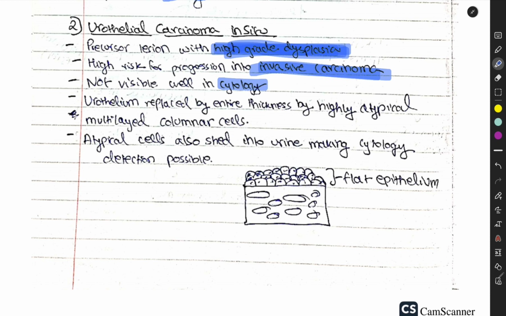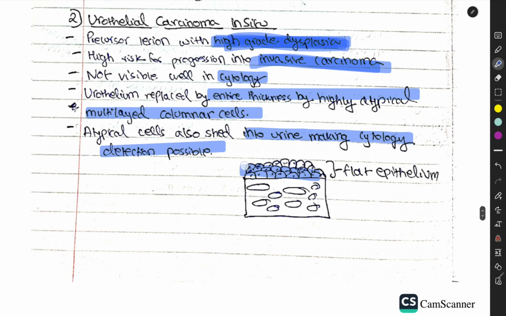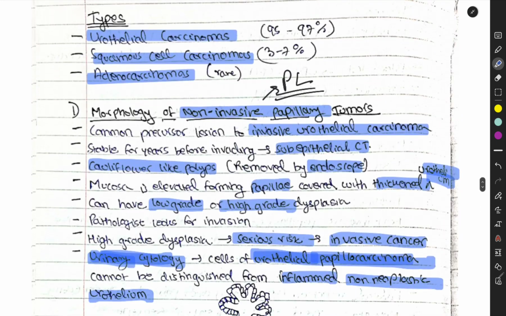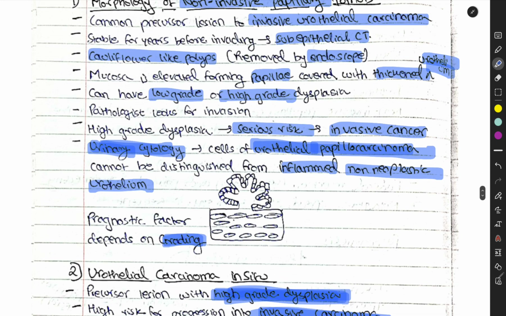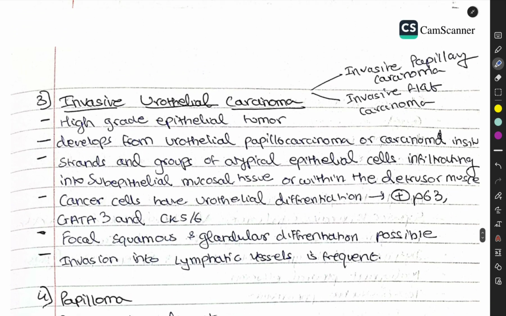Urothelium is replaced through its entire thickness by highly atypical multilayered columnar cells. Atypical cells also shed into the urine, making cytology detection possible. It has a flat epithelium. This one had a cauliflower-like polyp, which was removed by an endoscope.